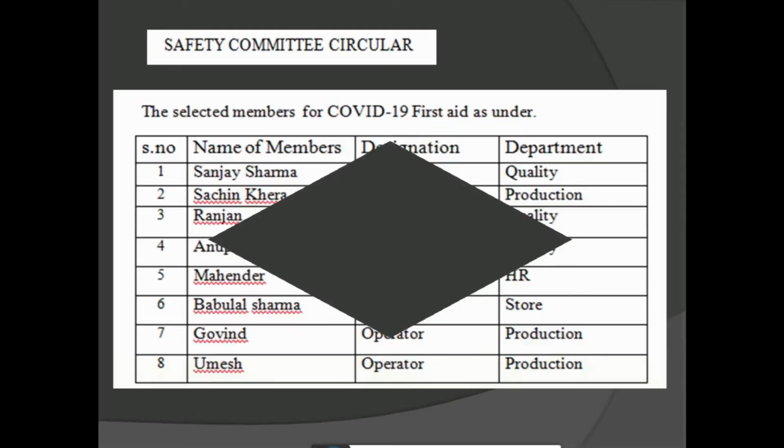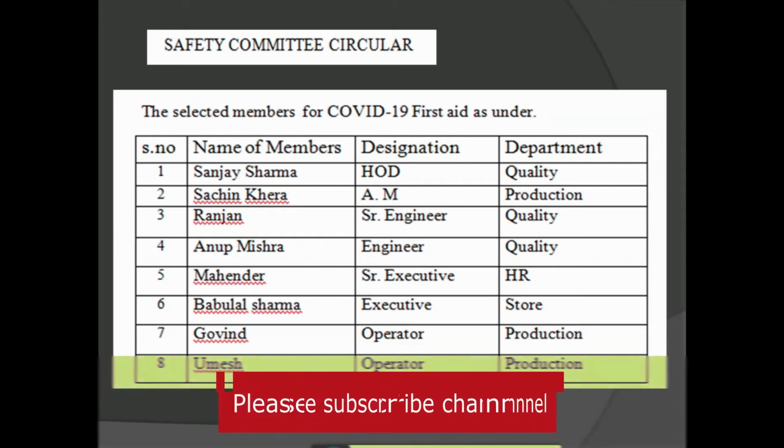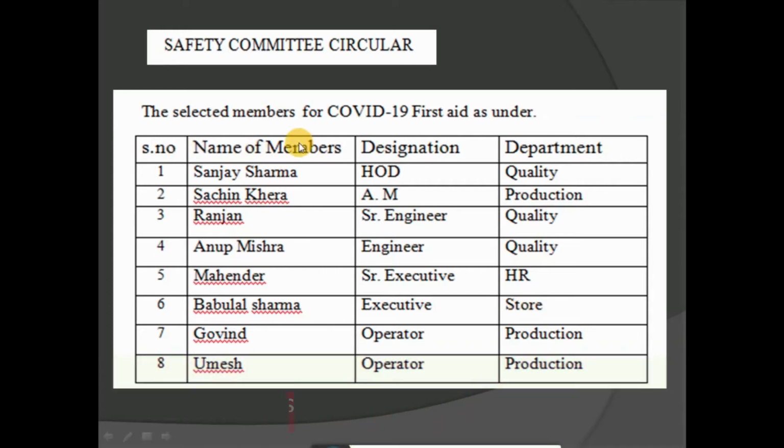During making of the safety committee, you have to consider all levels of employees like HOD, executive, senior engineer, operator from different departments. This safety committee will play a vital role in prevention of COVID-19. They also have knowledge of first aid activities. This is the safety committee circular. The selected members of COVID-19 first aid are as under. Here: serial number, name of members, designation, department.